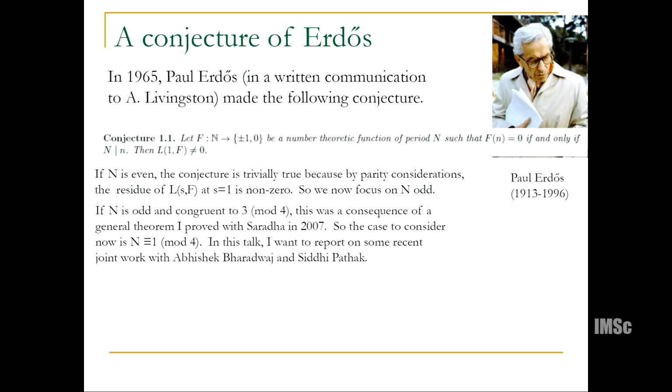Now, if n is congruent to 3 mod 4, this was a consequence of a general theorem that I proved with Sarada in 2007. There we were extending earlier work of Baker, Birch, and Wirsing, who applied the theory of linear forms in logarithms to study this problem. It turns out in that case, when n is congruent to 3 mod 4, some minor amount of algebraic number theory attached to cyclotomic number fields can be used to dismiss that case. And so that was dismissed way back in 2007.